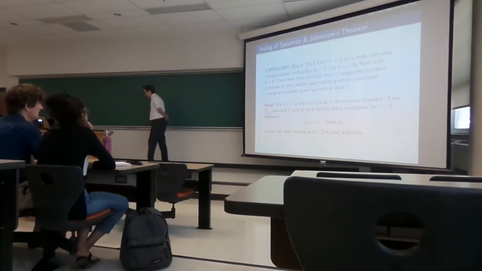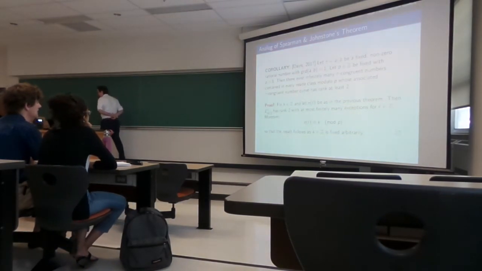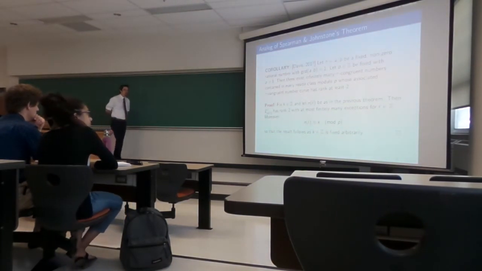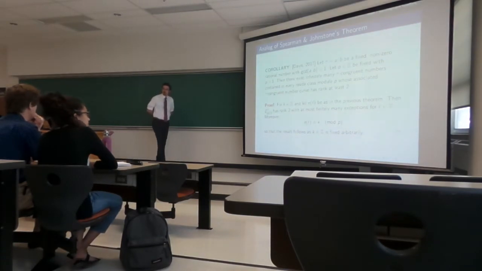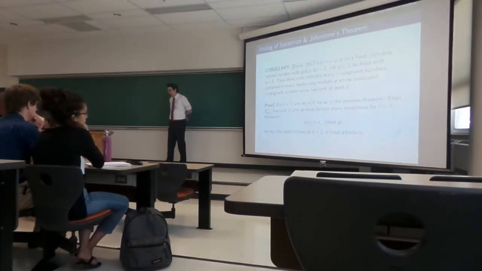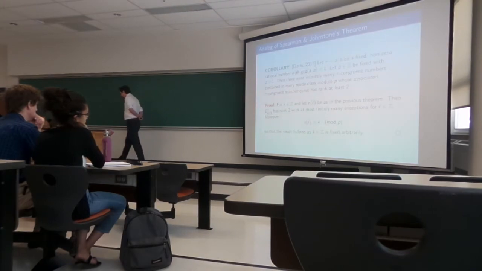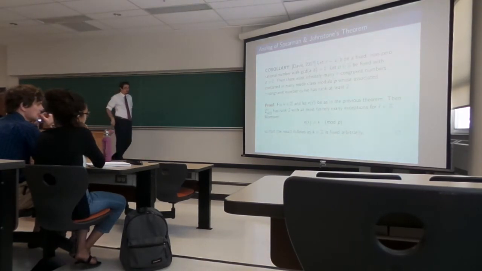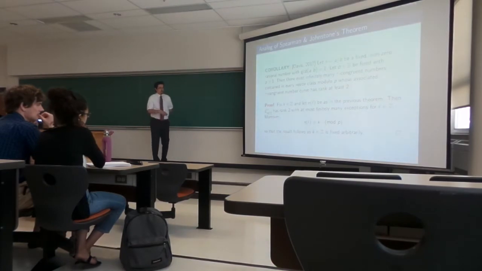Okay, so from here, and I'll call this a corollary because it's not quite a full generalization, I got the following corollary, okay? So we let tau, again same setup, fixed non-zero rational numbers A and B relatively prime. Let P and K be fixed with P bigger than 1, then there are infinitely many tau congruent numbers contained in every residue class modulo P, whose corresponding tau congruent number curves have rank at least 2. And the proof is actually quite quick. It goes exactly as follows.